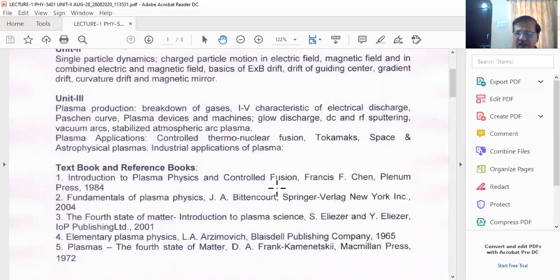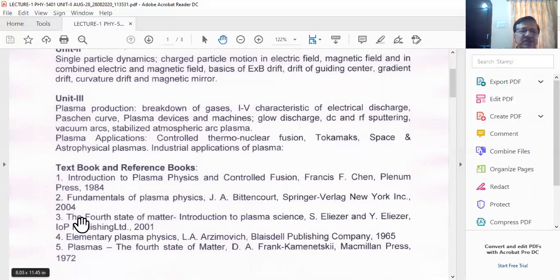It's a very well-known book in plasma physics and you are familiar. And then I would like to recommend Fundamentals of Plasma Physics by Bittencourt. This is a very important book in plasma physics and very interesting also.